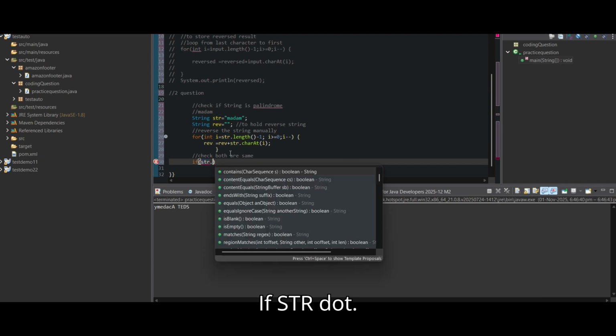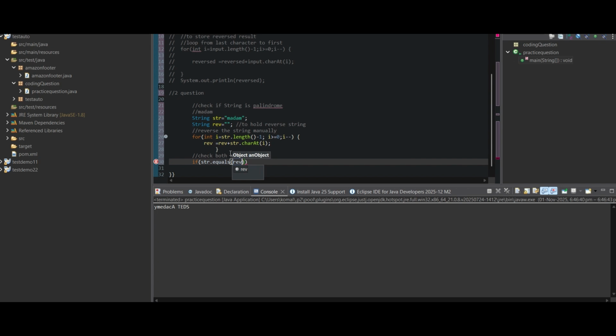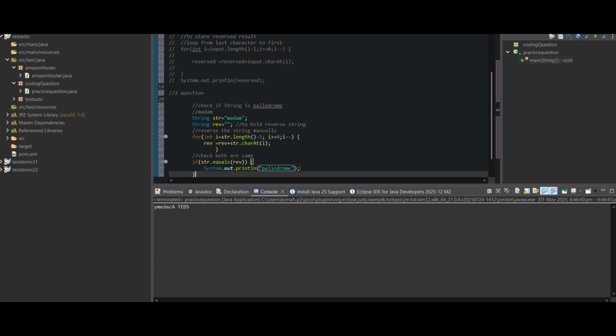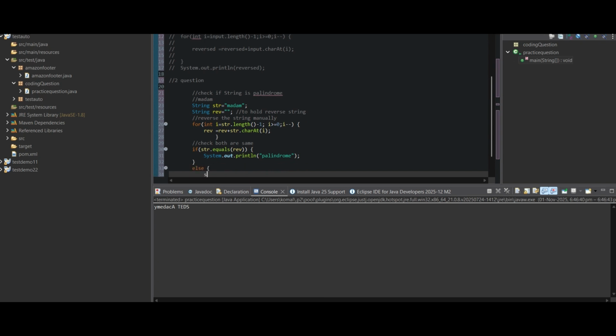If str.equals(reverse), then we print here palindrome, else not palindrome.